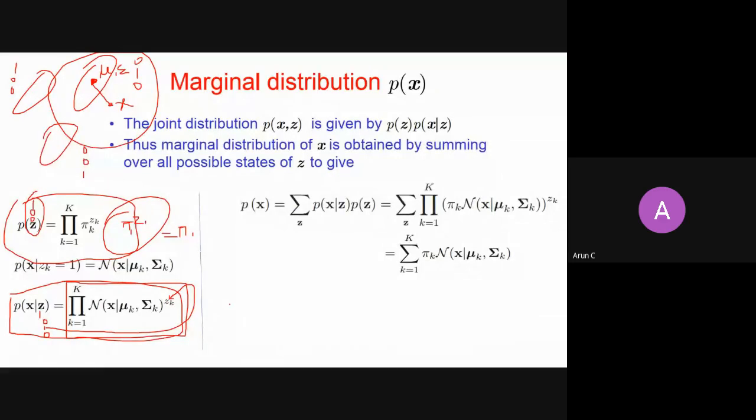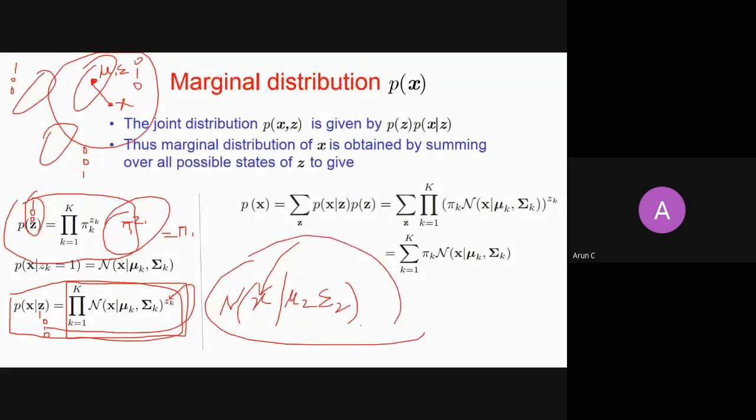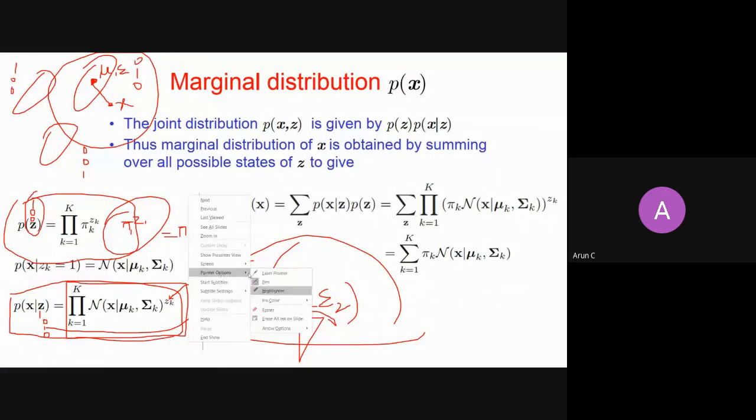You will be left with only one term, which is this normal of X given, because my Z2 is 1, mu2 and sigma2. So it is a concise way of saying that the probability of seeing X from the second cluster uses the mean and covariance matrix from the second cluster.